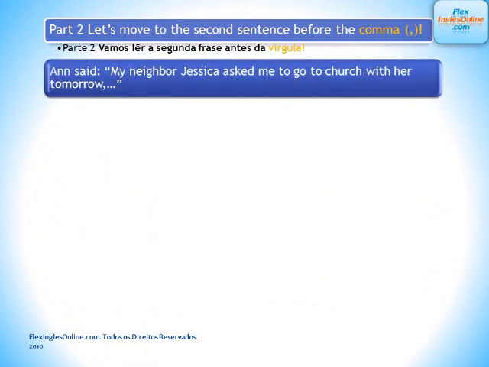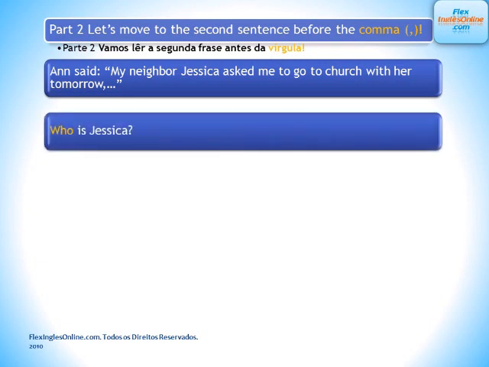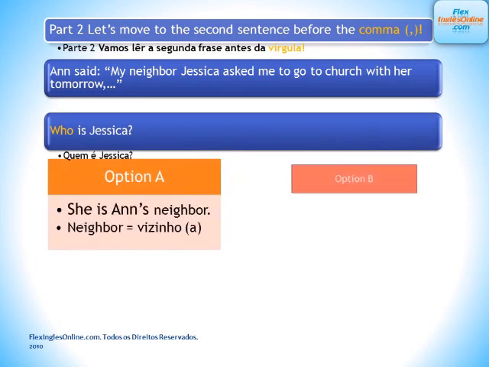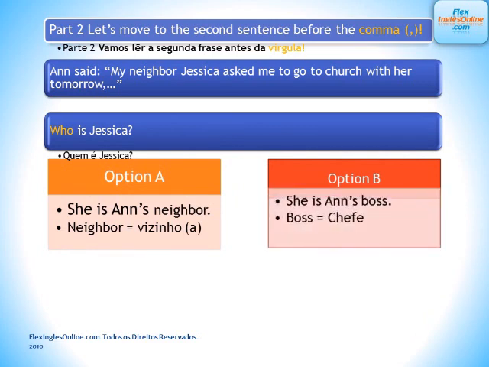Now we move into the second sentence right before the comma. Here, comma, virgula. So, here's what Anne said. My neighbor Jessica asked me to go to church with her tomorrow. Who is Jessica? Quem é Jessica? Here are our options. Option A, she's Anne's neighbor.